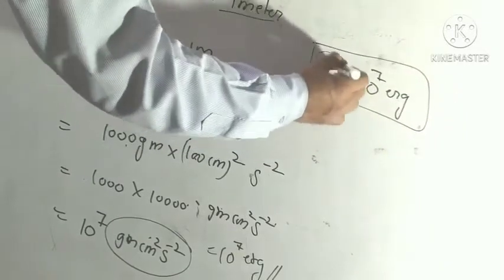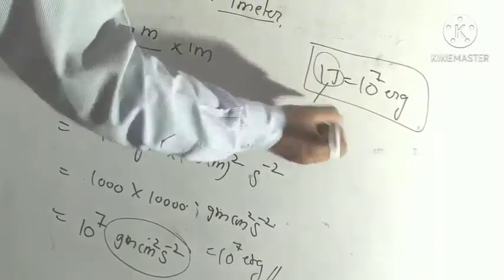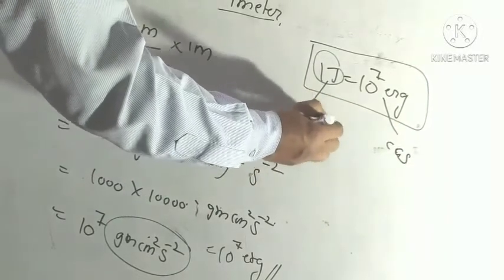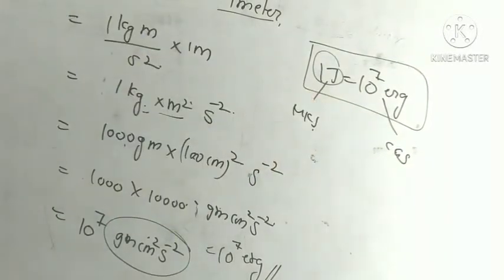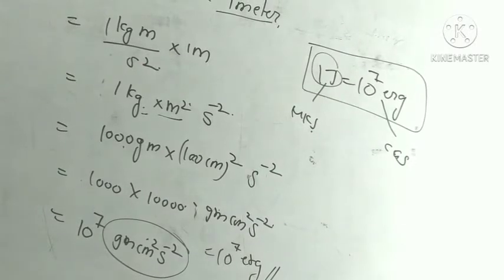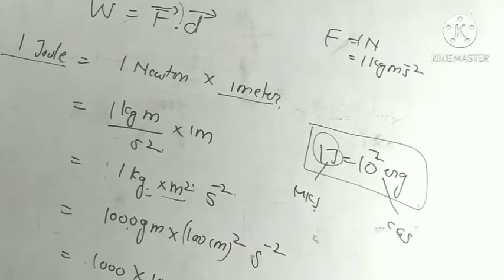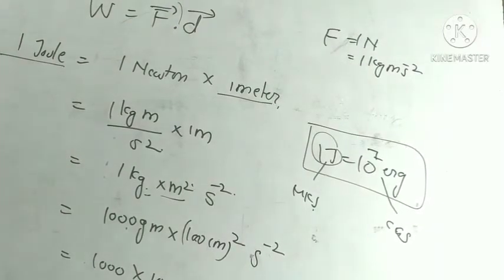1 joule is the SI unit, MKS, and erg is CGS. We write MKS unit also. So relation between joule and erg: 1 joule is equal to 10 to the power 7 erg. Now we see its dimensional formula.